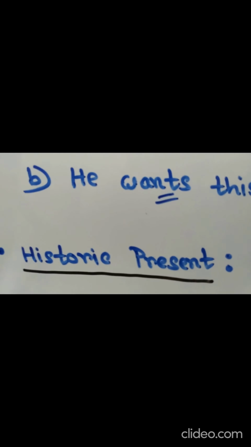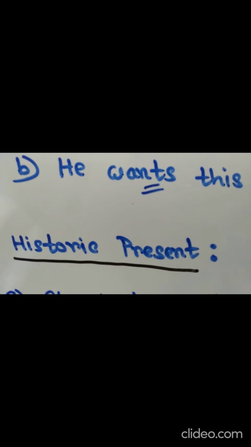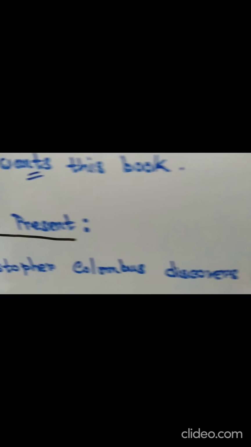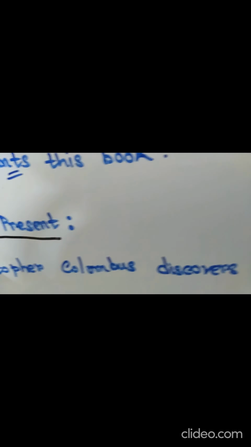Next use is historic present. Historic present is the use of a verb phrase in the present tense to refer to a past event, such as Christopher Columbus discovers America in 1492. This is information you have read in your history book, so you know that it happened many years ago. The year was 1492 and now it is 2020.